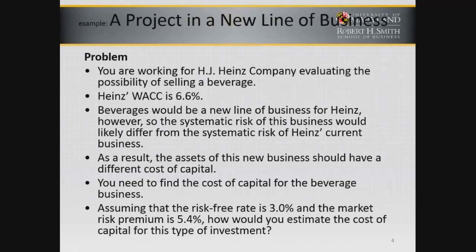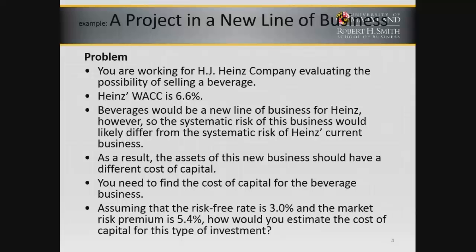Suppose you're working for H.J. Heinz. Now, I wish to let you all know that for the last few years, Heinz has not been an independent company. It is owned by Berkshire Hathaway, which is certainly a company that can't have one constant WACC. It's in so many different industries, certainly in food and in real estate and insurance and in transportation. So we're going to just look at Heinz, thinking about having a beverage subsidiary. Currently, Heinz's WACC is 6.6%.